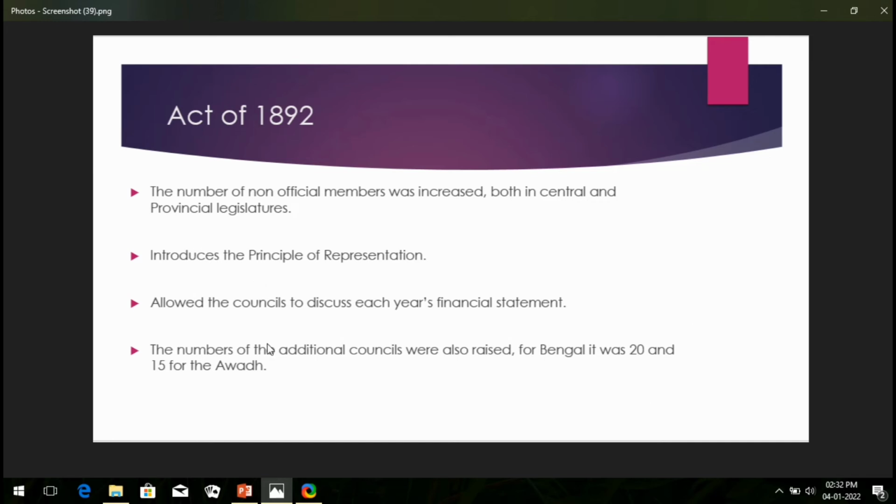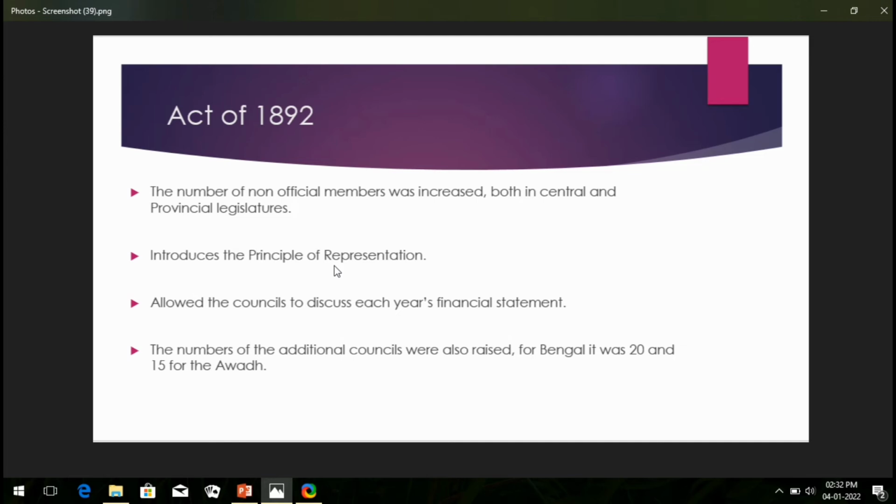In the very first line, the number of non-official members was increased, both in the central and in the provincial legislature. Here, the non-officials means people who have been hired on a contract basis, some people of this kind. The number of non-official members was raised in both the central and provincial legislature. Fine, let's move on to the next line.